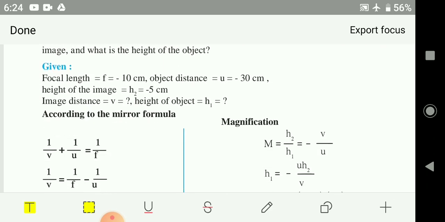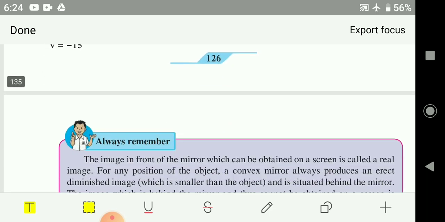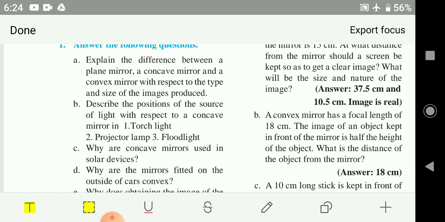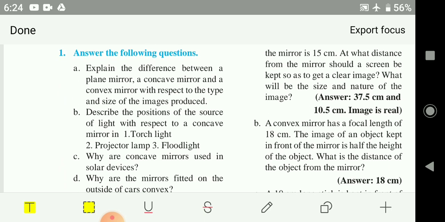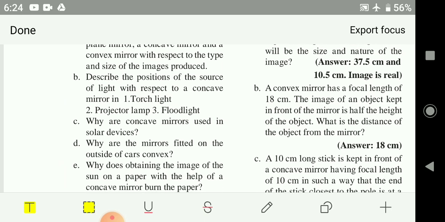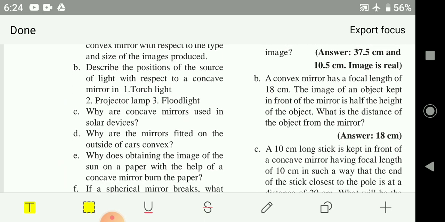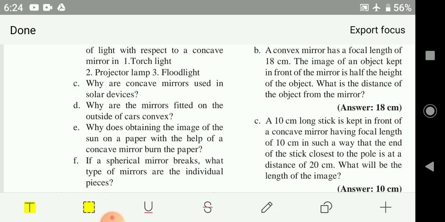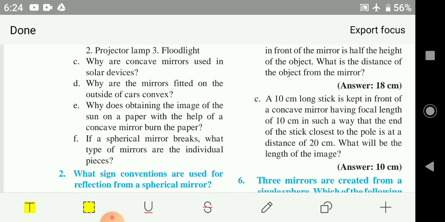Solved examples are there. From these solved examples you refer to the exercise. From the exercise there are some brief questions. Okay, you learn the give-reason questions, and the questions asked such as why the concave mirrors are used in solar devices, all those things.